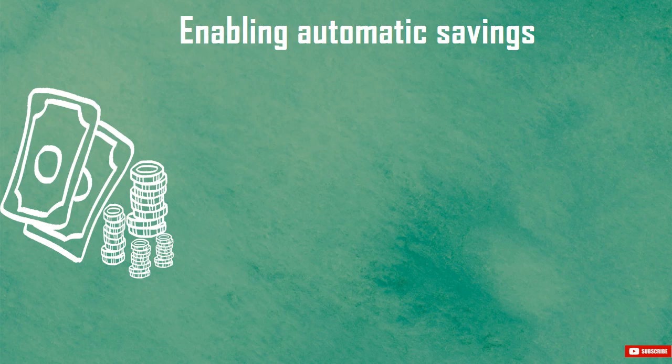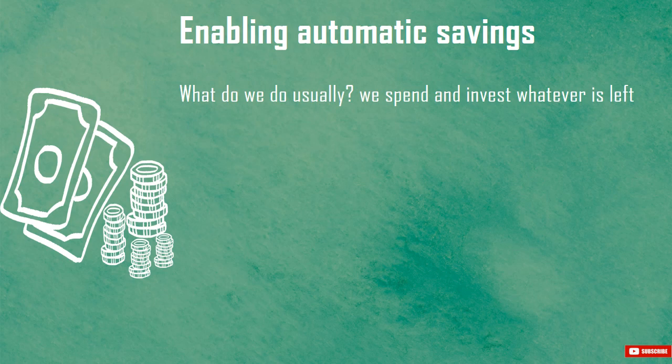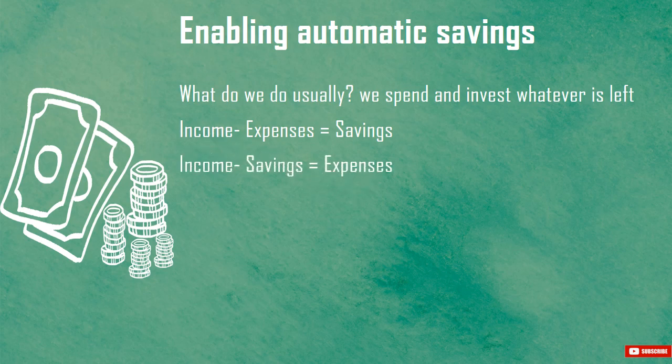The next idea to increase savings is enabling automatic savings. What do we do usually? We spend and invest whatever is left. That is, after receiving salary, we spend a lot and think about savings with whatever remains in hand. That is, income minus expenses equals savings. We actually need to flip this in order to achieve our goals. That is, we need to invest first and then spend with whatever balance is left in hand. So we need to change this to income minus savings equals expenses.